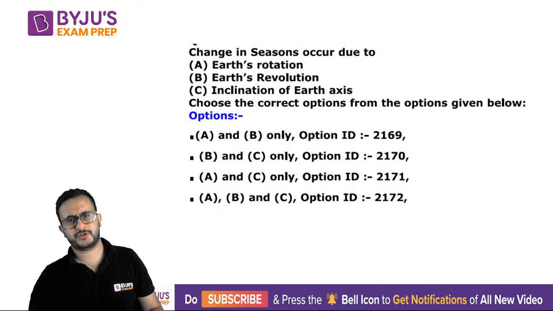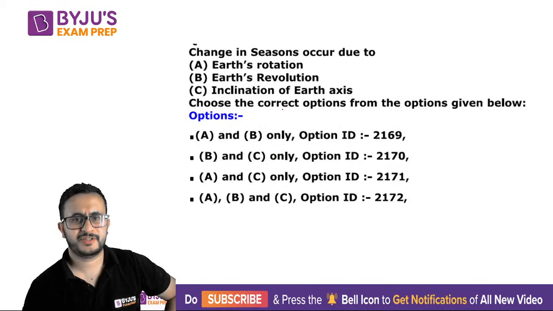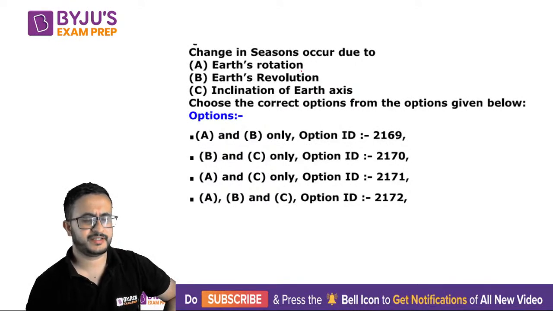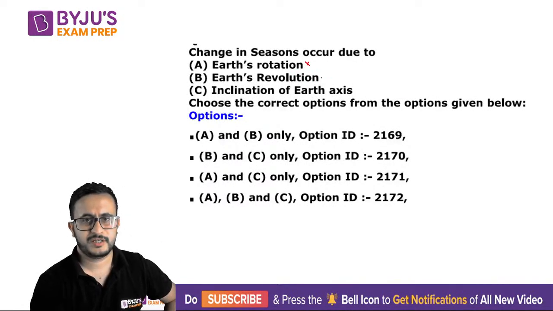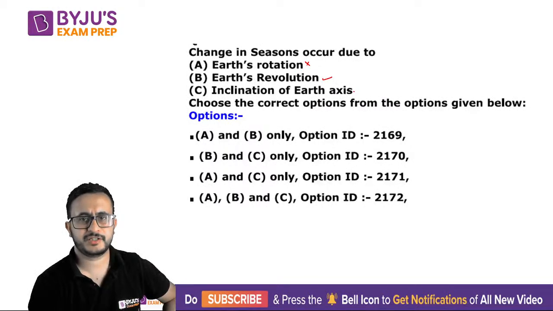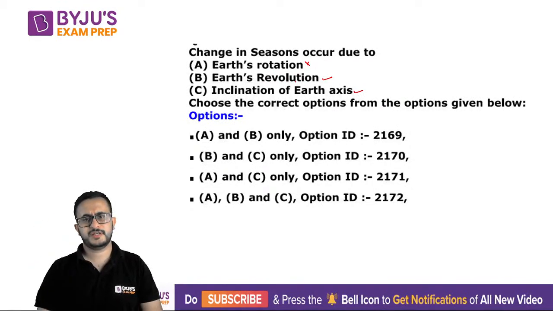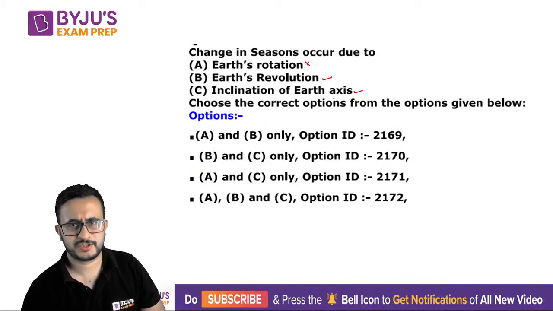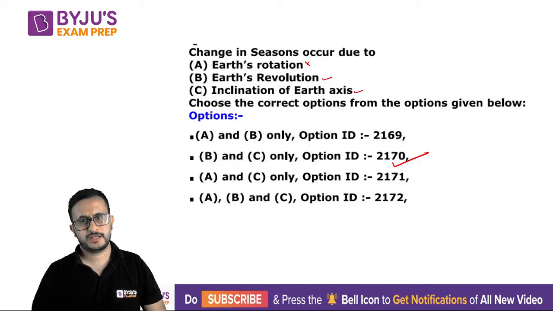Change in season occurs due to... This is a question related to science. If you've studied science, we know that Earth's rotation does not cause seasons. That is about day and night, not seasons. Earth's revolution does, and inclination of Earth's axis. That is dependent on Earth's revolution: as Earth revolves around the sun, the inclination also changes, so that causes the change of seasons. So the answer should be B and C only. Rotation does not cause change of seasons; it causes day and night.